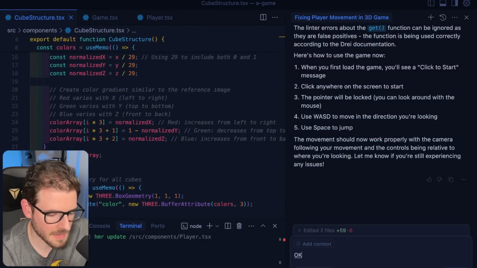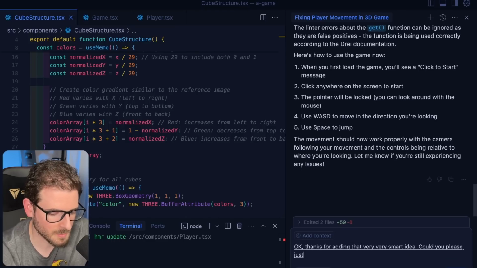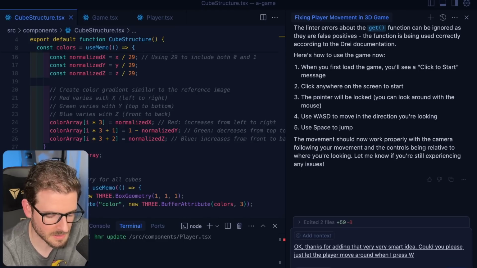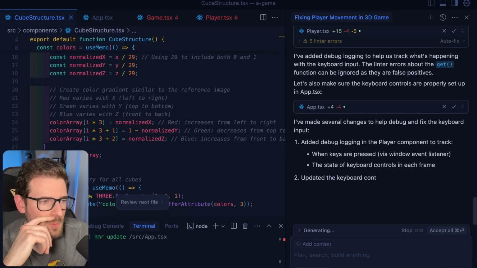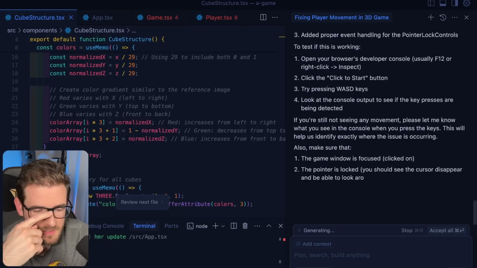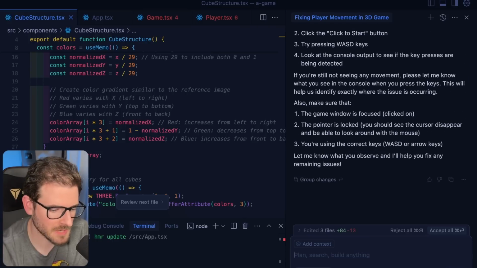Okay, thanks for adding that. Very, very smart idea. Could you please just let the player move around when I press WASD? Can you double check the code even has event listeners on the keyboard? At what point do you give up, at what point is it 20 prompts in? That's when you should give up?